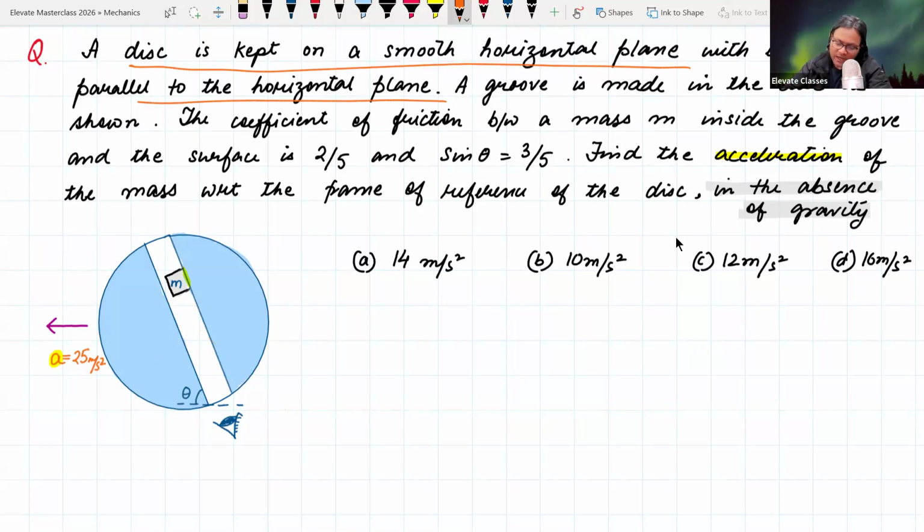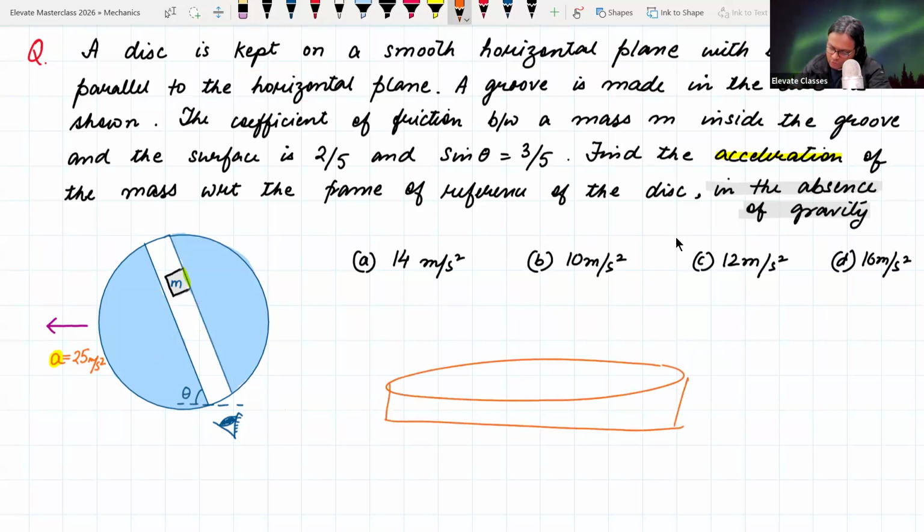A groove is made in the disk. ग्रूव समझते हो ना, ये अगर आपका डिस्क है तो मैंने यहाँ पे कट कर दिया है, एक ग्रूव बना दिया है यहाँ पे, ठीक है. I made a groove here. This is what's happening. A groove is made in the disk, like a kind of a capsule kind of a surface. A groove is made in the disk as shown.